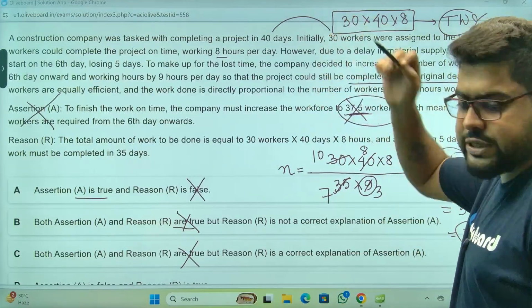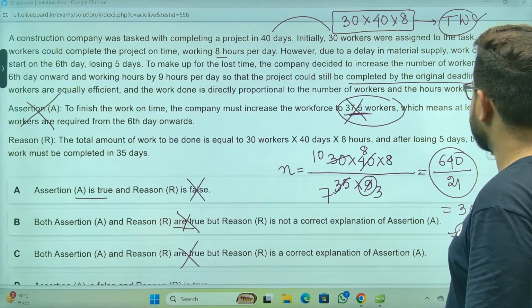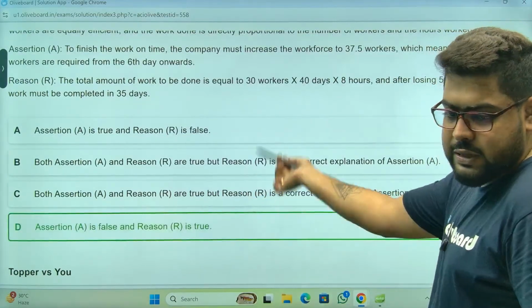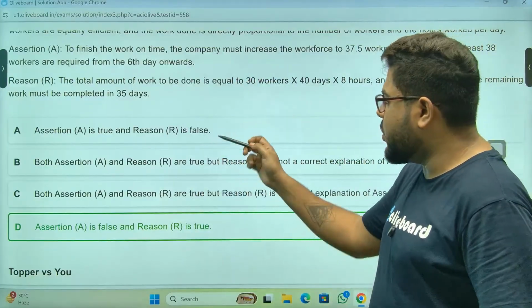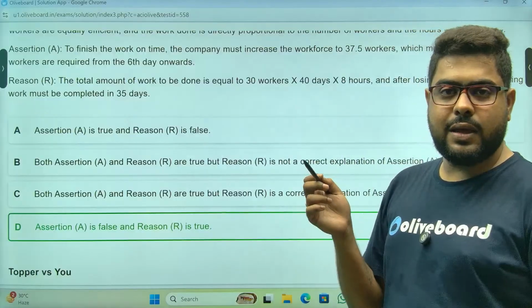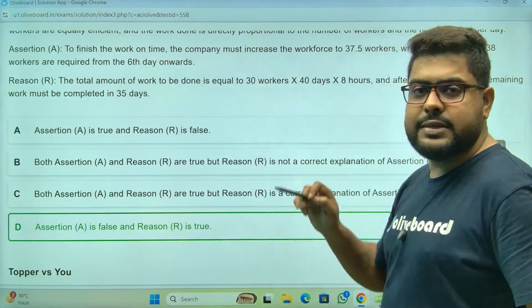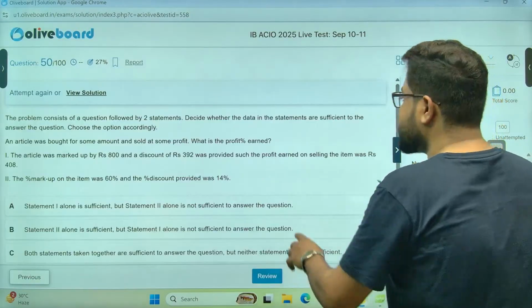I don't even need to check the reason, sir. Assertion is false, reason is true. That has to be the answer. Because once I found that assertion is wrong, and options 1, 2, 3 are all saying assertion is true, तो वही तो गलत हो गया. So only possible answer is D. Right? Clear, sir? Chalo, next one, sir.